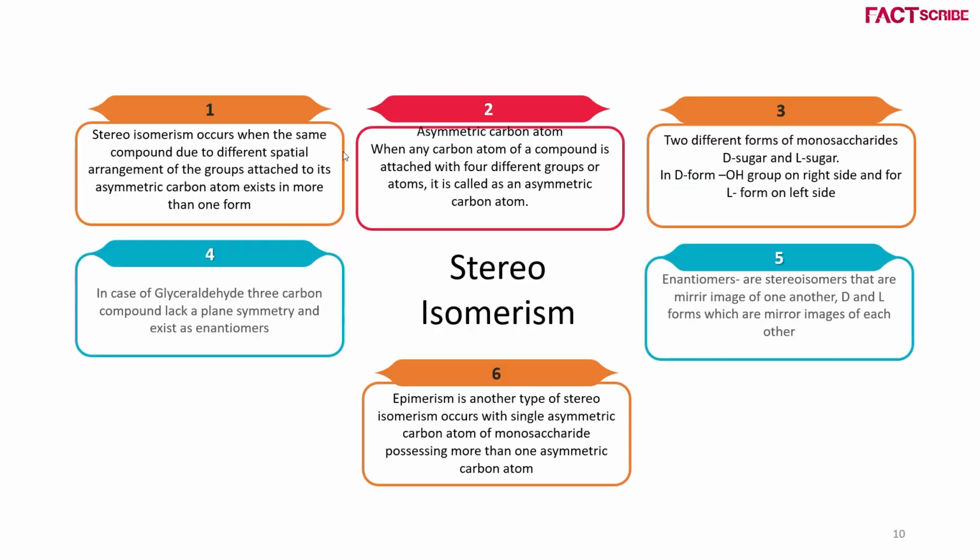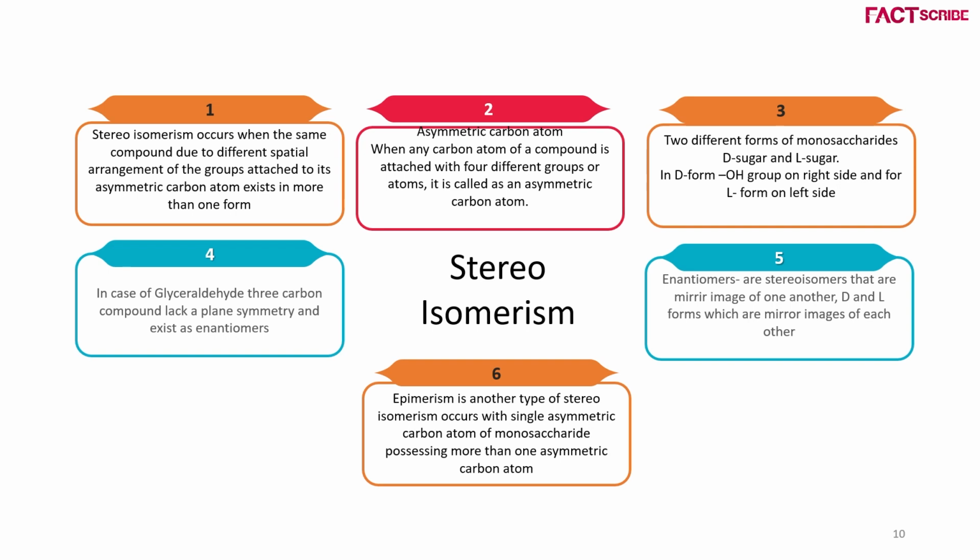First one, stereoisomerism. This occurs when the same compound has a different spatial arrangement, as we have already discussed. It happens at the asymmetric carbon atom. What is an asymmetric carbon atom? When a carbon atom of a compound is attached to 4 different groups. We all know that carbon has a valency of 4, that is, it can attach 4 elements together.